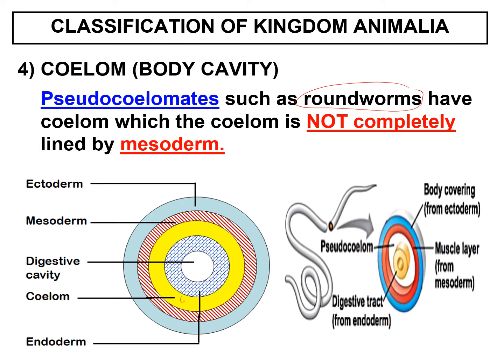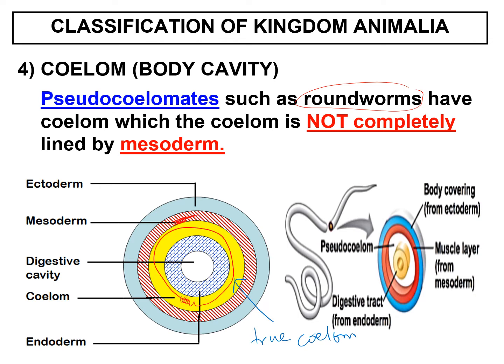So, for example, the yellow part here is the coelom. The coelom should be surrounded both here, part here, here, it should be lined by mesoderm to be a real or true coelom. Okay, if I draw a mesoderm here, then the yellow part here will be considered as a true coelom.